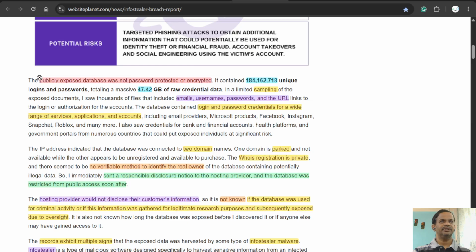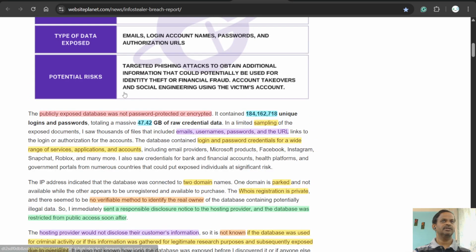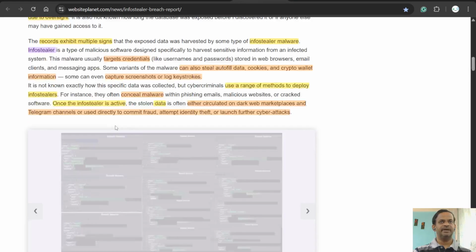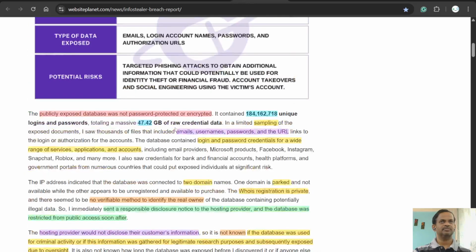The publicly exposed database was not password protected or encrypted, so it is already available on the dark web. It contained 184,162,700 unique logins and passwords. So it's not only one for login and one for password. All those rows each contain a unique login and password. With that, we have screenshots as well.